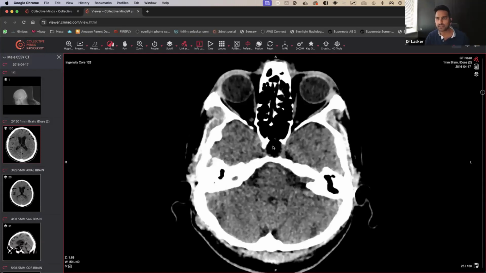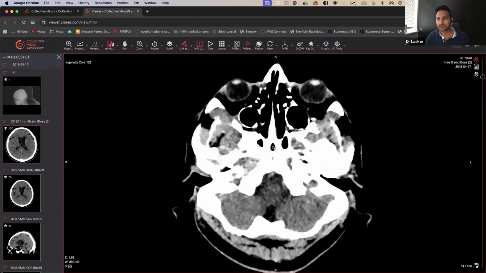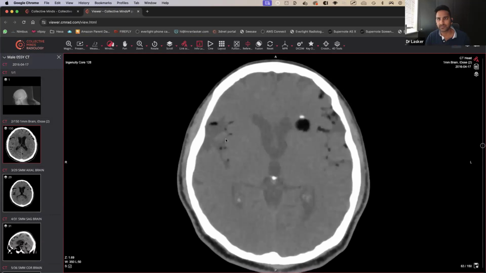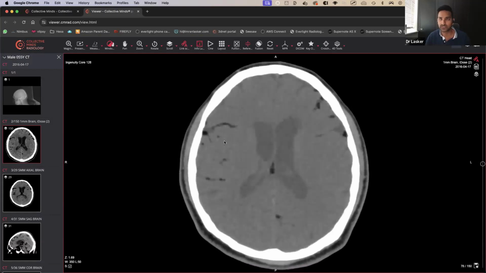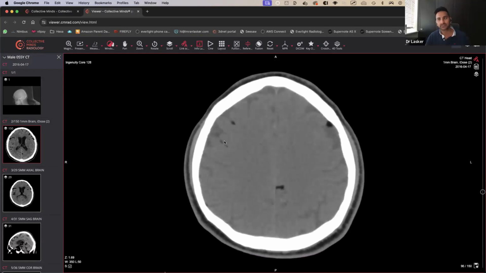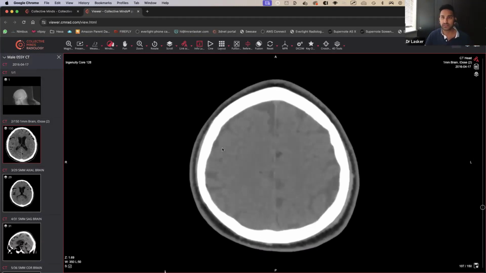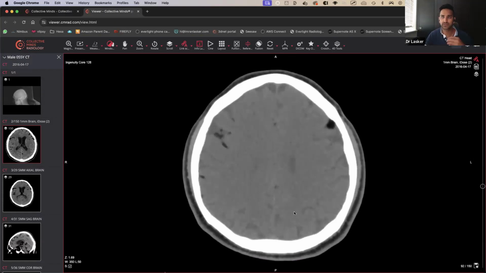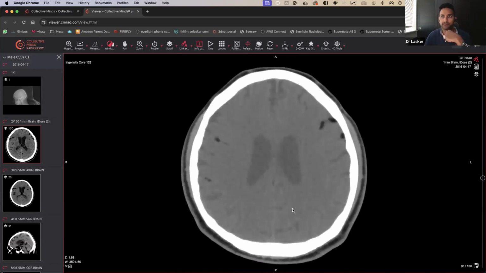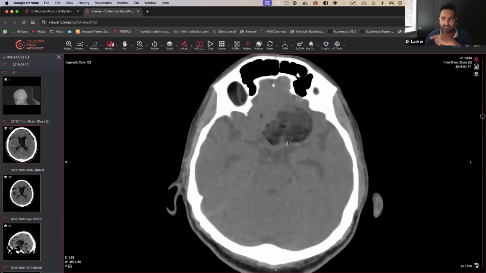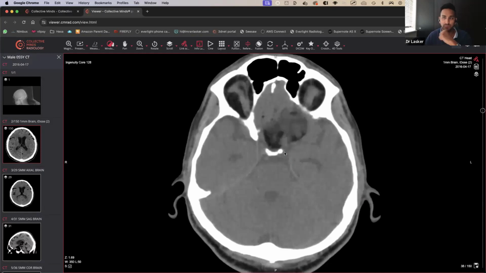So if we scroll through again, when you come back to these areas of "air", they look very, very linear and particularly located within the subarachnoid spaces. So the air that you thought you saw in the subarachnoid spaces, yes, it could be underlying pneumocephalus, but these are very much within the subarachnoid spaces. And when you've got that and this big lesion located within the region of the suprasellar cistern, this would be in keeping with a dermoid cyst. And that's exactly what you're seeing. It's a ruptured dermoid cyst.